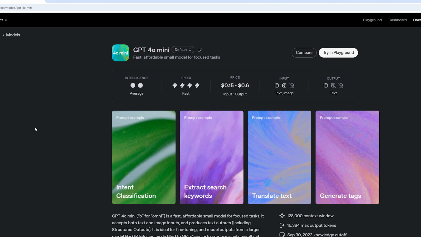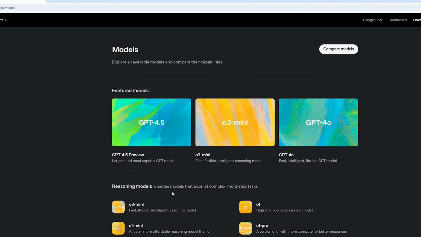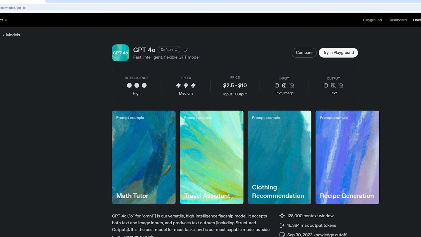A really great and cheap model that you can use is GPT-4o Mini. It's called Mini because it's a smaller model and it's faster, but it just has less good quality in terms of its output, but it's way cheaper. So for example, this one says 15 cents for input. I believe it's per 1 million input tokens. But if we go back to GPT-4o, it's $2.50. So you can see it's way cheaper.